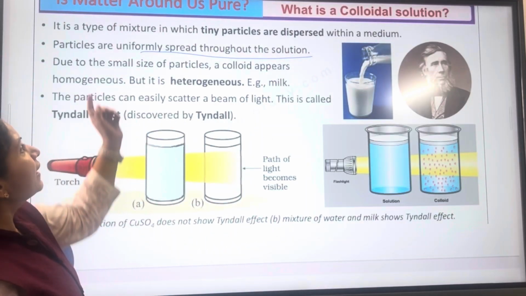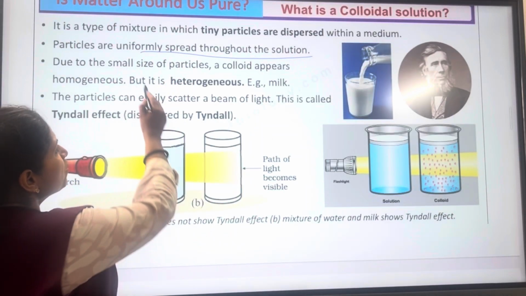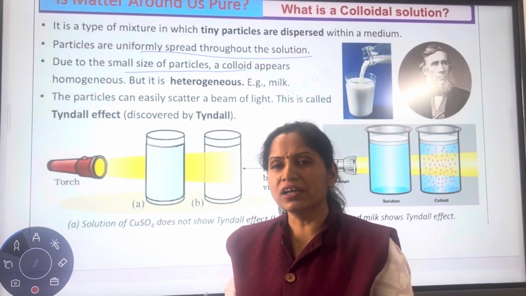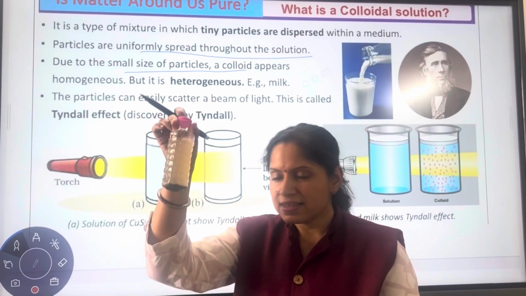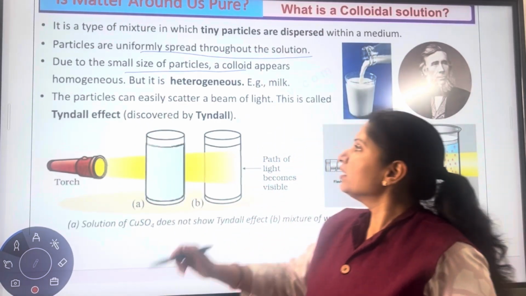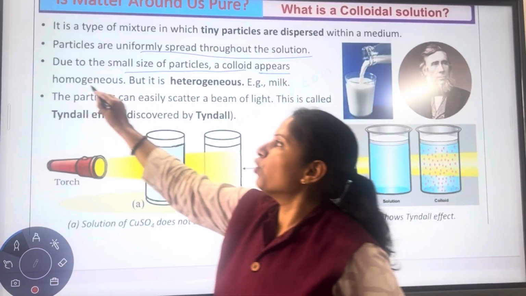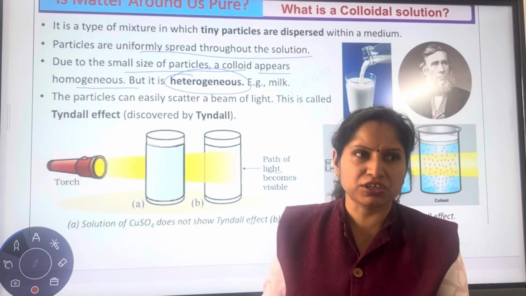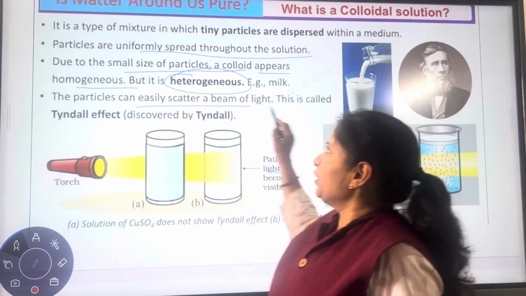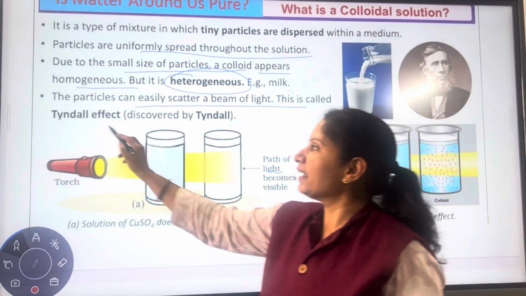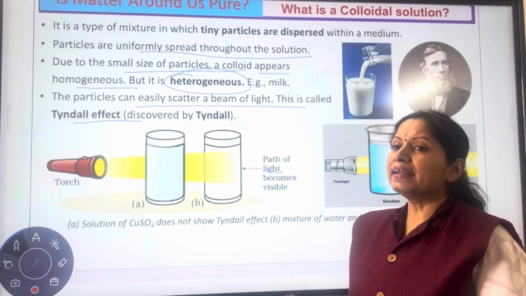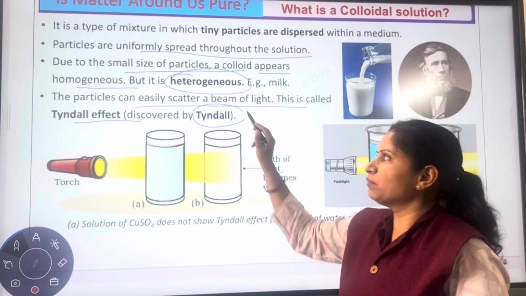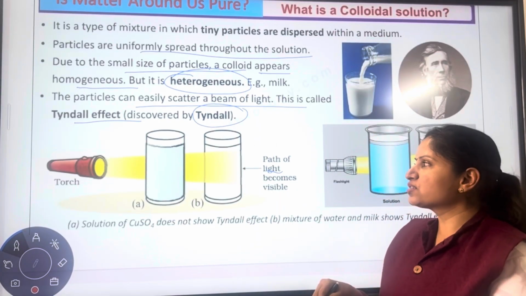So the particles are uniformly spread, and their size is really small, but bigger than in a solution and smaller than in a suspension. It appears to be homogeneous, but I told you it is actually a type of heterogeneous mixture. Next, they easily scatter the beam of light that we have seen, and that effect is known as the Tyndall effect. Tyndall is the name of a scientist who first observed this, and the effect is named after the scientist. So this effect is known as the Tyndall effect.